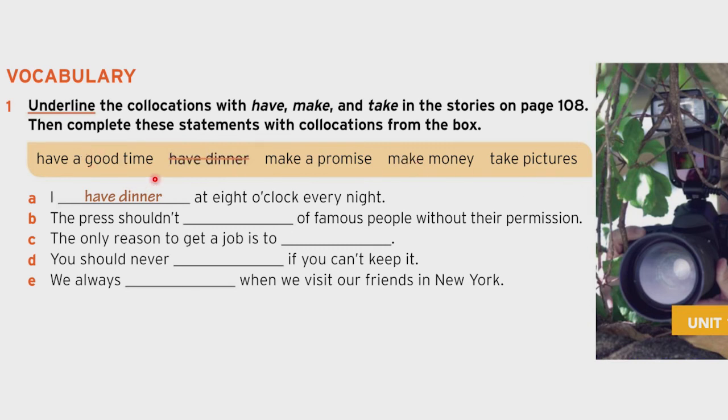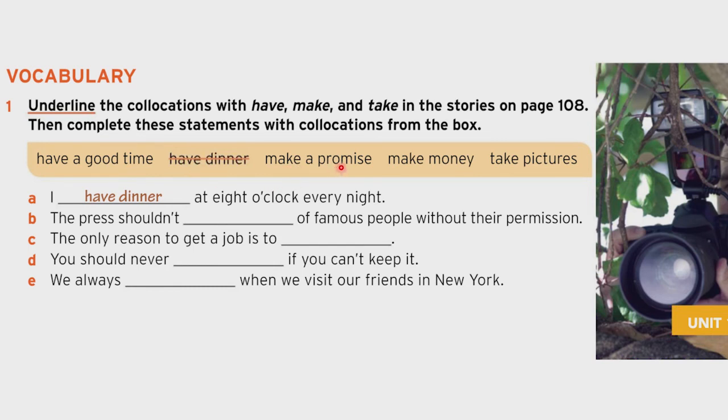Do you know what "have a good time" is? It is just to enjoy when you are doing something. For example, if you are with your friends, you are having a good time. You are enjoying the moment. Then "have dinner" is the way to say "eat dinner." Instead of saying "eat dinner," we say "have dinner." This happens also when you have breakfast, when you have lunch.